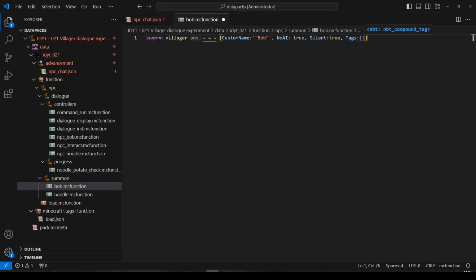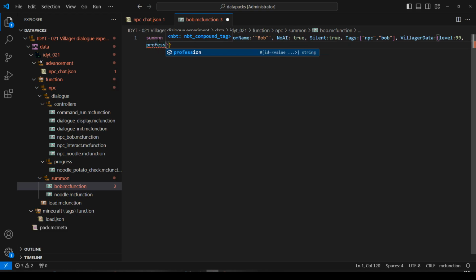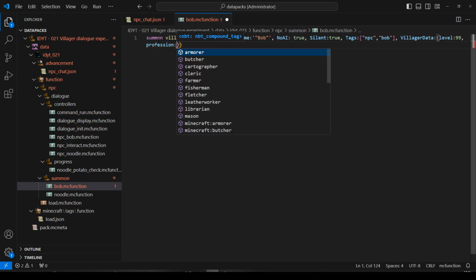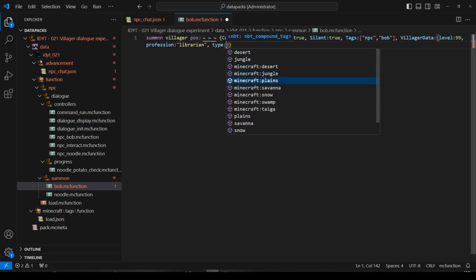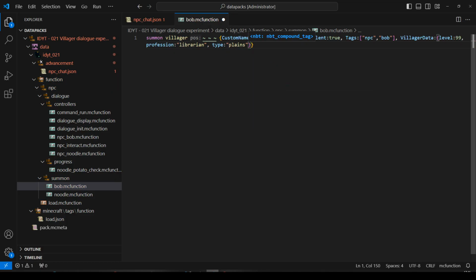I want them to have some tags. Two tags. He is an NPC, and his name is Bob. We'll give it some villager data as well. I'll give him a level. We're not going to be trading with him. I'll give him a profession. Oh, can you just pick it for us? I'm going to have librarian. And I'm going to give him a type. I'm going to say plains. Okay, I think that will do for Bob.